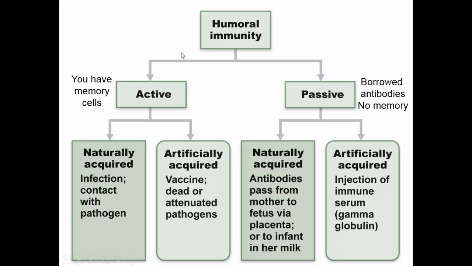Looking at our humoral immunity, on the active side, you either get the infection or you get a vaccine. Because you make memory cells, you can make antibodies whenever you need them. On the passive side, you borrow the antibodies from somebody. You have no memory cells. This is a temporary protection, but it is not a permanent kind of protection.